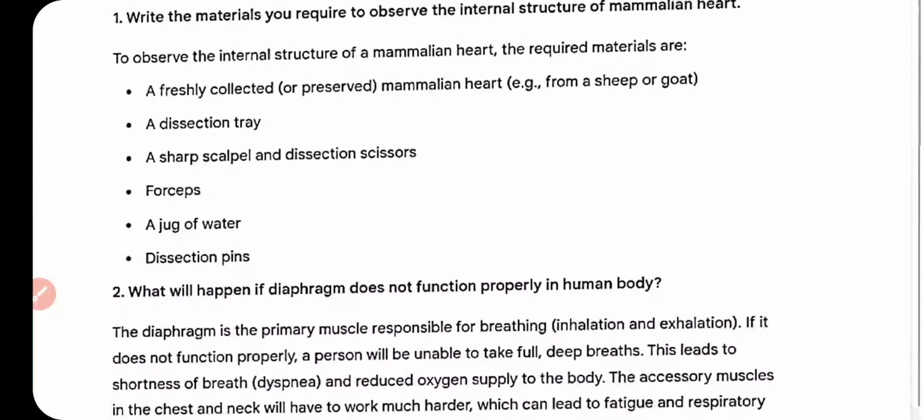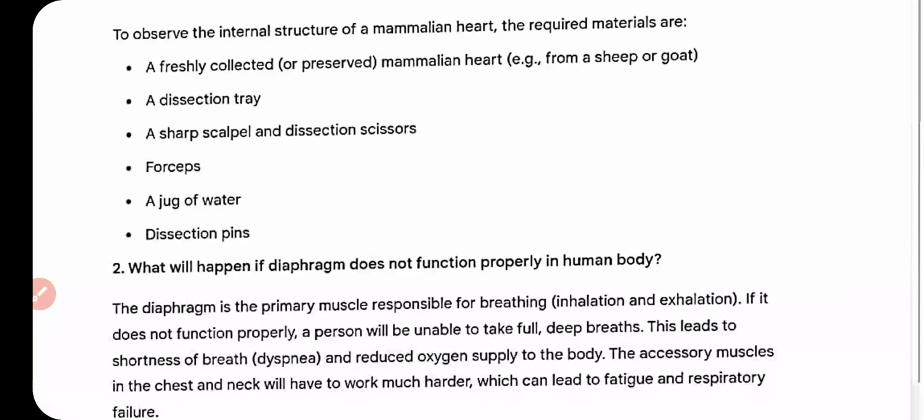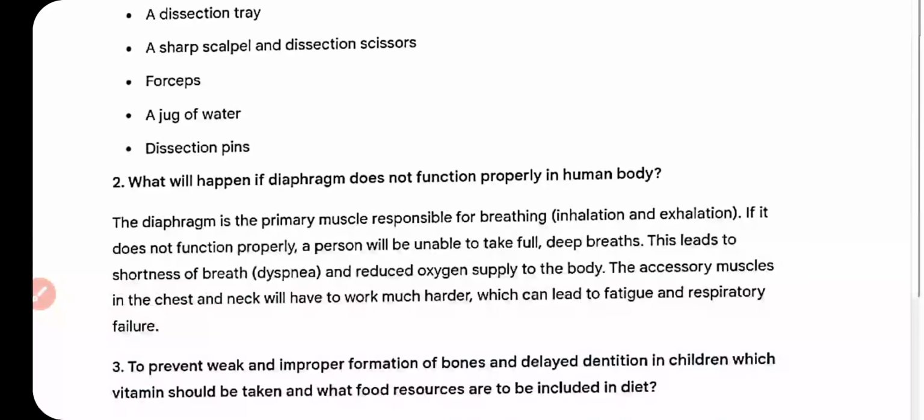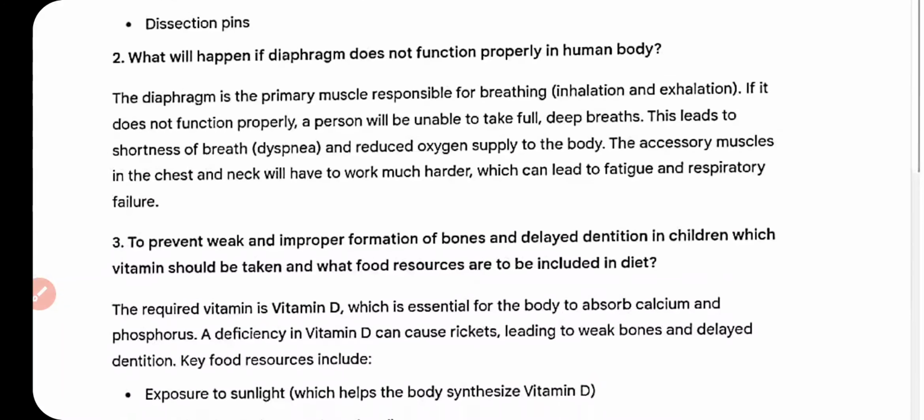The required materials: a fleshy collected or preserved mammalian heart from a sheep or goat, a dissection tray, a sharp scalpel and dissection scissors, forceps, a jug of water, and dissection pins.